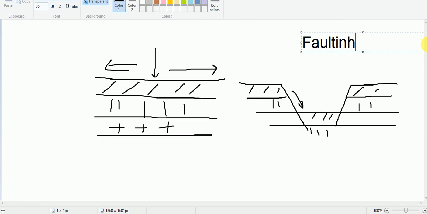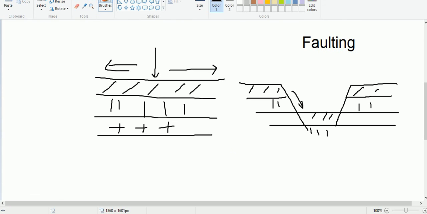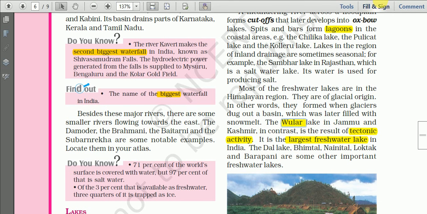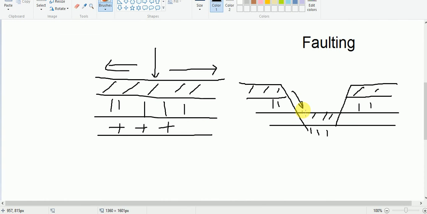Some of the lakes like Wular Lake, as mentioned here, are formed by this tectonic process. When water is filled up in such depressions formed by the faulting process, a lake is formed here. So Wular Lake is an example formed by tectonic activity, that is, because of subsidence.